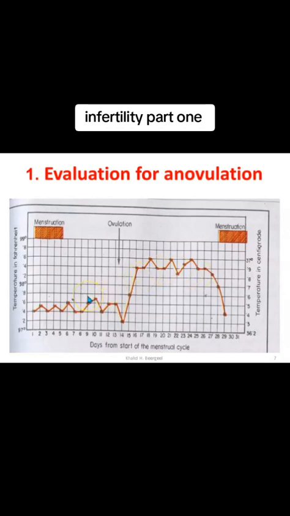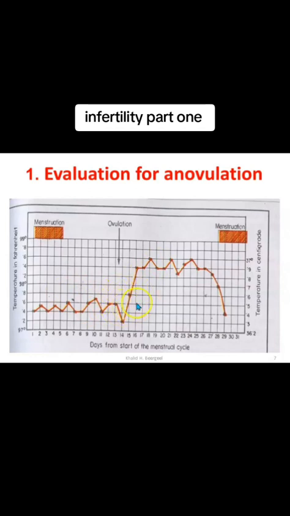The woman will measure the temperature vaginally or rectally every morning when she wakes up before she gets out of bed, and she will document it in a chart. It will be drawn as a curve. Then they will find this biphasic temperature, which means the woman is ovulating.